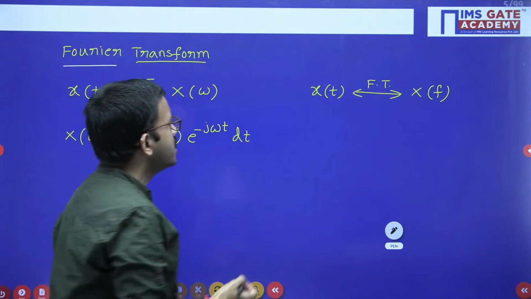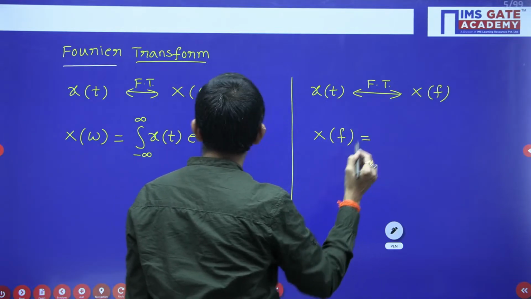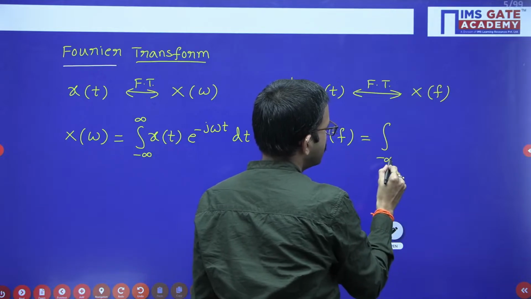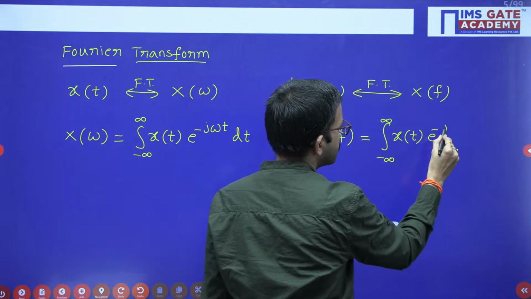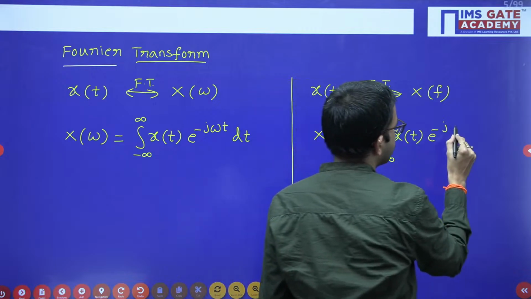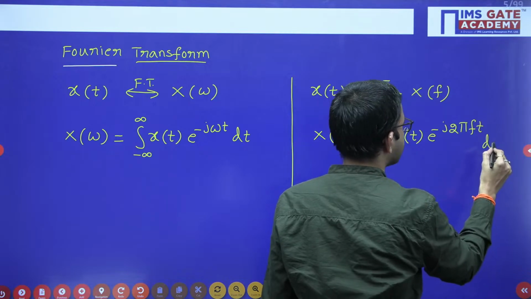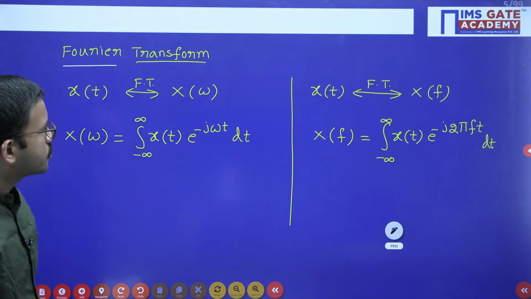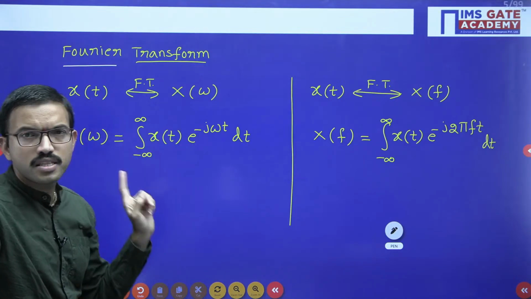Similar to this one, you will get X of f equal to the same function. You can copy it as integral minus infinity to infinity x of t into e power minus j, and in place of omega you can substitute 2 pi f, so e power minus j 2 pi f t dt. So this is regarding Fourier transform, either in the omega form or in the normal frequency f.